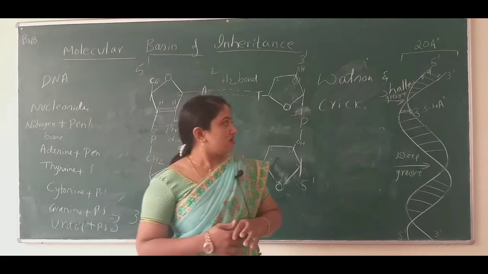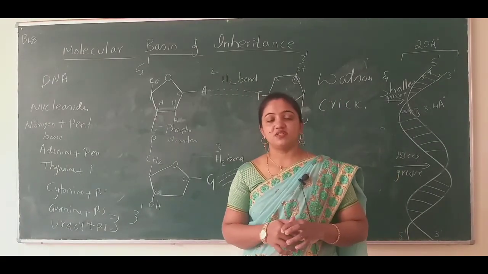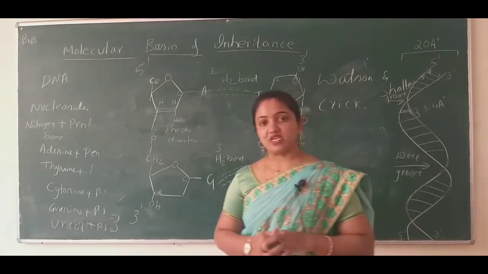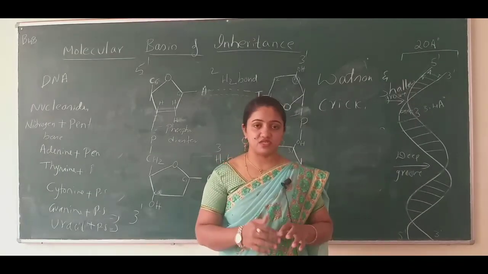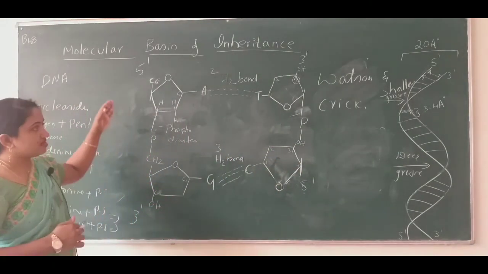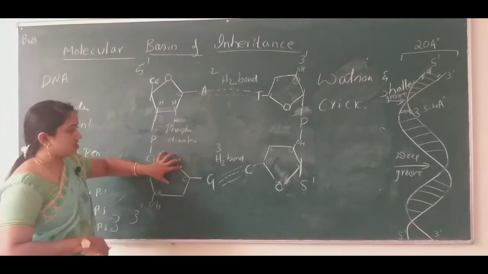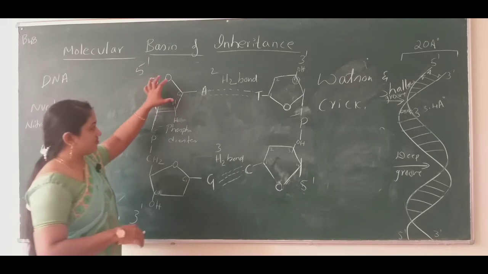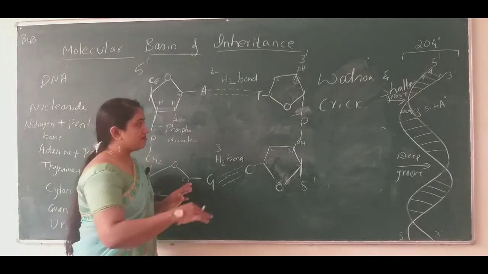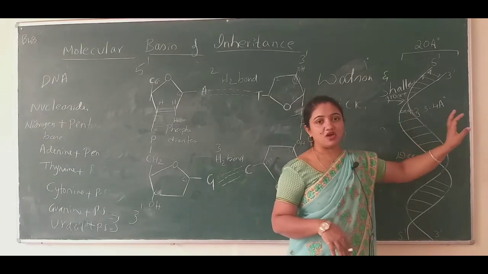Alright, so this is all about the DNA. In the next session we'll start with the experiments, the search for genetic material, which is the next content of this chapter. And don't forget the polynucleotide chain. This is one polynucleotide chain and one polynucleotide chain. They combine with one another and form the double helical model of DNA.